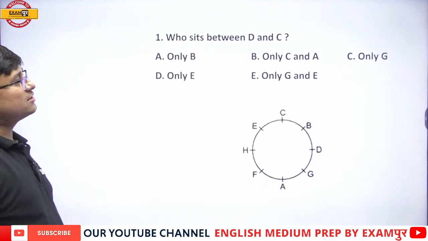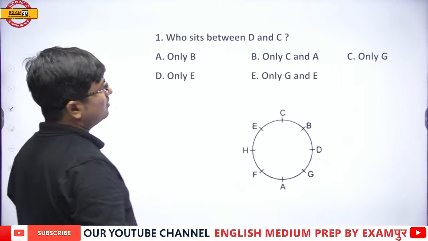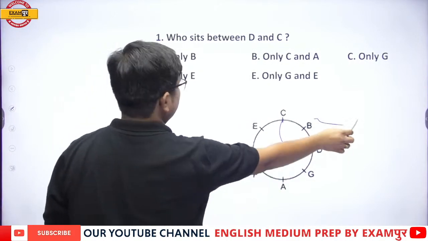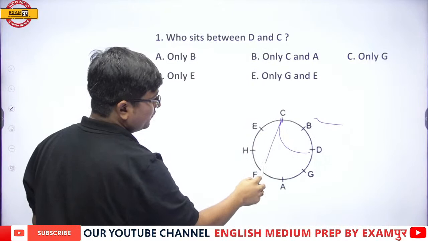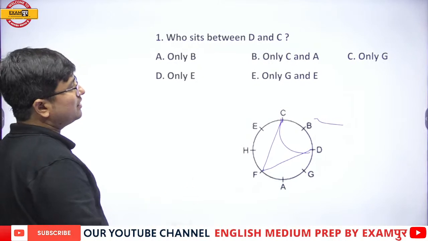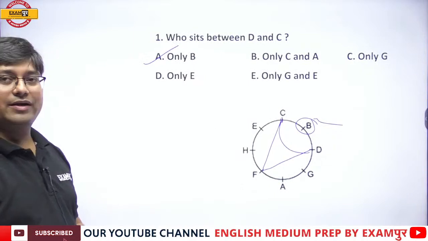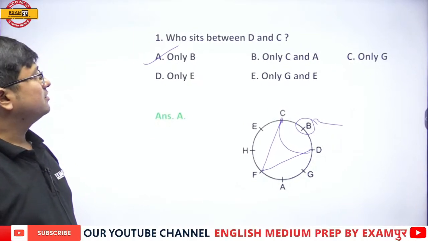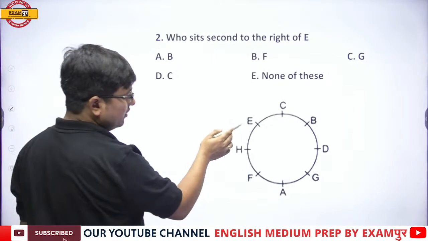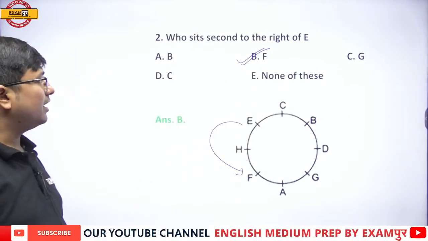Now, who sits between D and C? As per the question and the options provided, the one who sits between D and C is B, because between D and C is F also, but that is not provided. So between D and C as per the options is only B. Alright everybody, fine. Next. Who sits second to the right of E? Second to the right of E is F. Option number B, that is F.